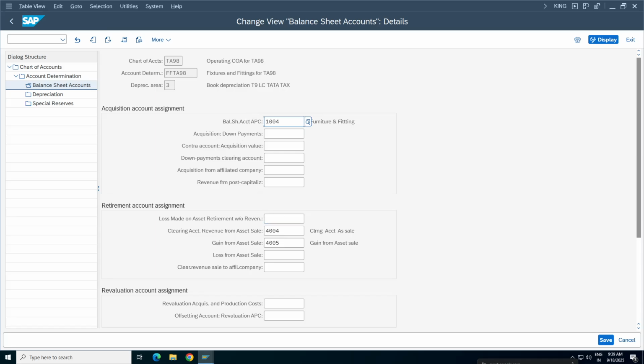Okay, and I have asset. This is a clearing account. Whenever you do any asset sale transactions, the system requires this account, but this is not a balance sheet account. Do you remember when I created a balance sheet account, the system threw an error and we created a PL account? Anyone remember?